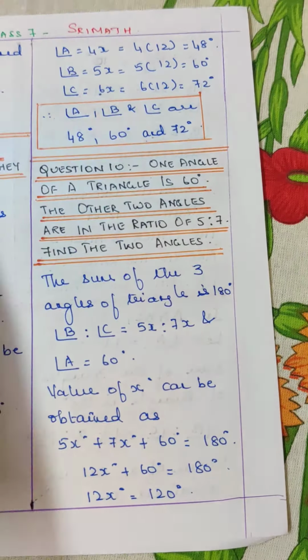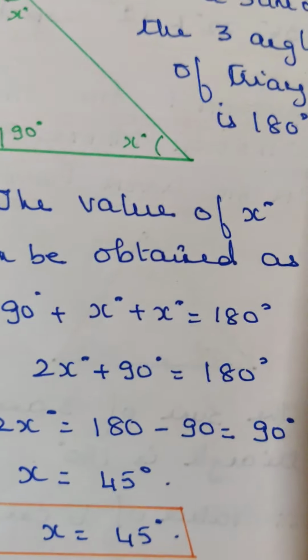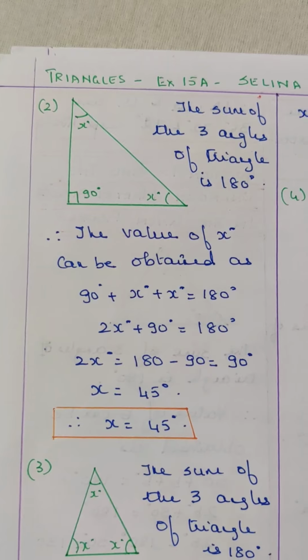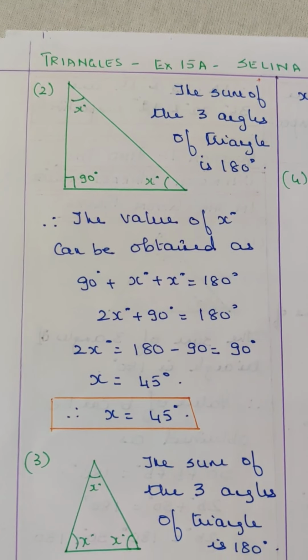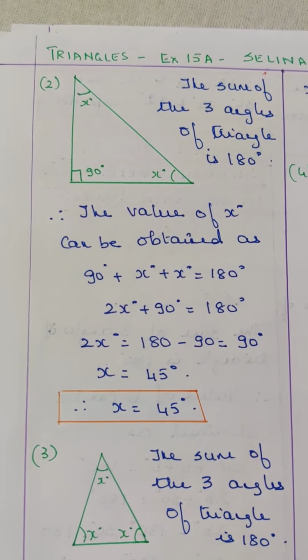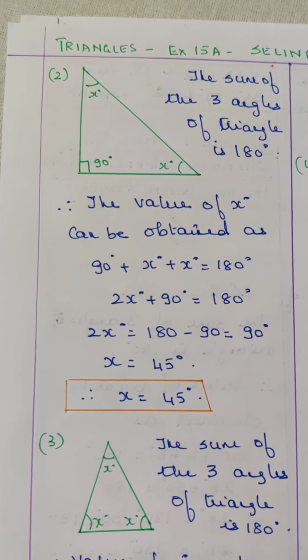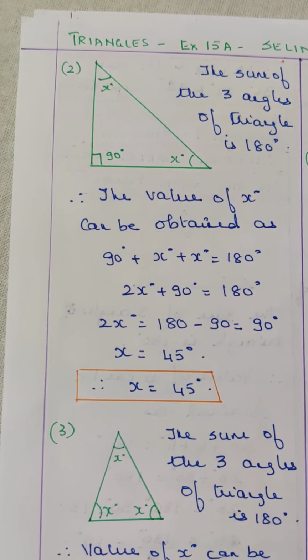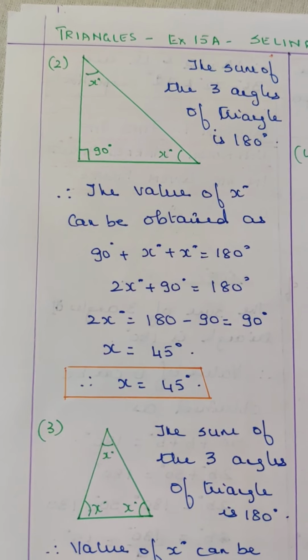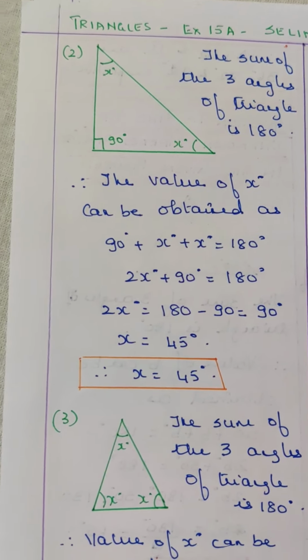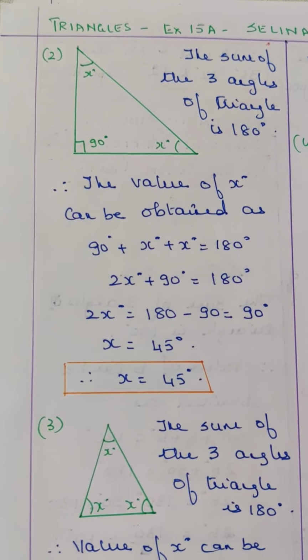Pretty simple. We have a second sum here. The sum of the three angles of a triangle is 180 degrees. The value of x can be obtained as 90 plus x plus x is equal to 180 degrees. 2x plus 90 is equal to 180 degrees. 2x is equal to 180 minus 90, that's equal to 90 degrees. x is equal to 45 degrees.